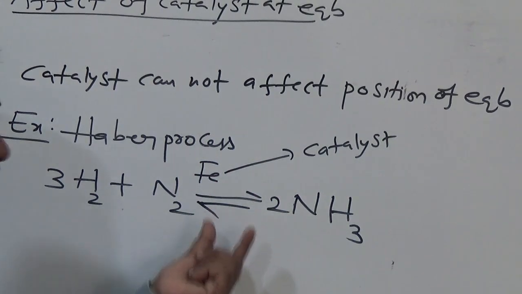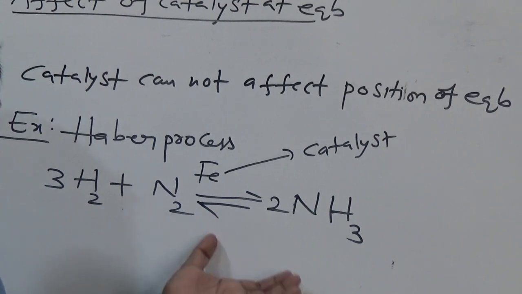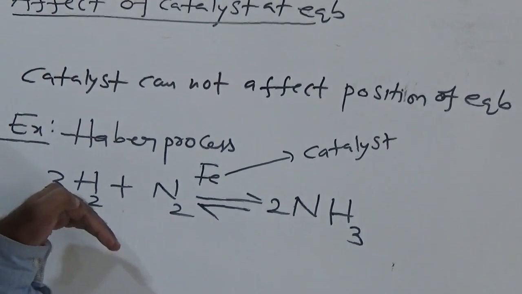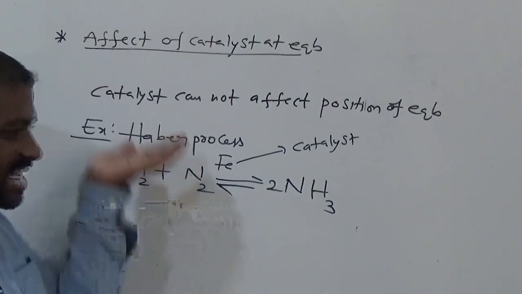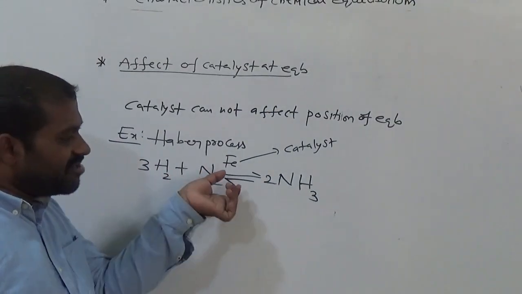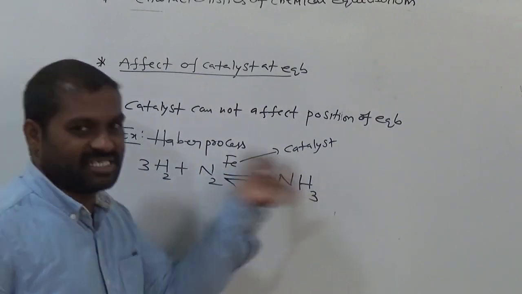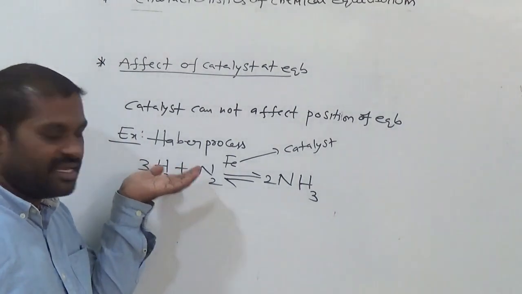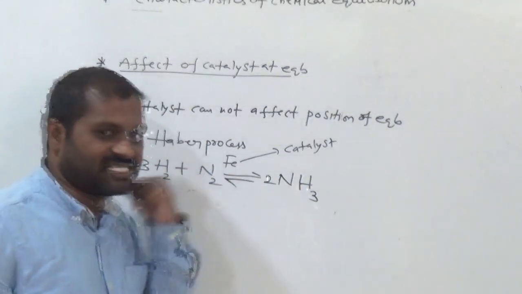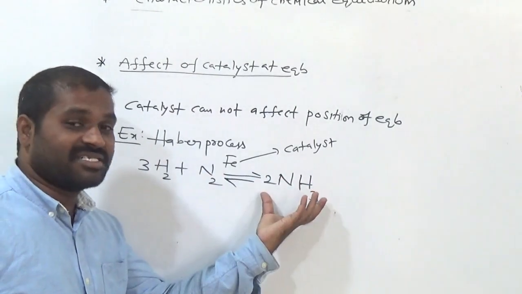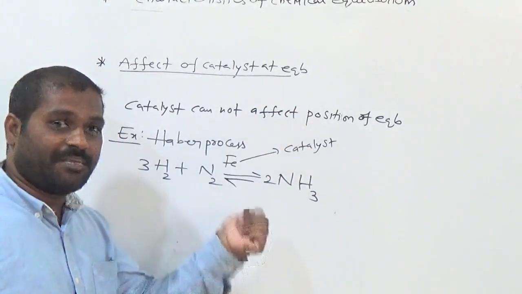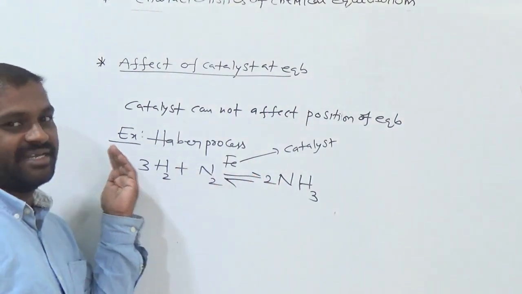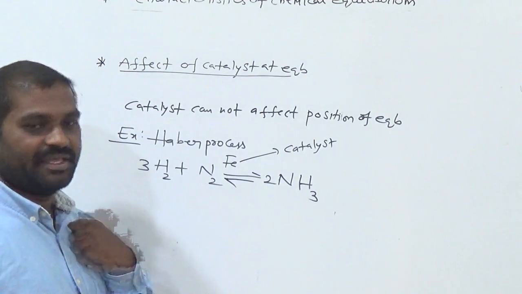So what is meant by position of equilibrium here? Position means whether it is forward or backward. Suppose the concentration of the reactants is very high, then the equilibrium position shifts towards the forward direction. Remember, if the concentration of the reactants is very high, it tries to shift towards the forward direction. Or if the concentration of product is high, what happens? This chemical equilibrium tries to shift towards the reactant state. That means the position of the equilibrium.